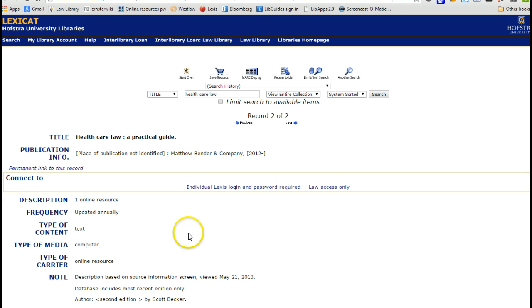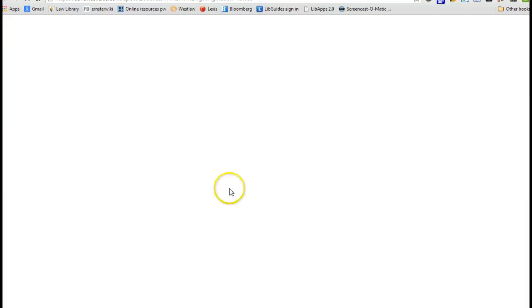What this is telling me is that I need to go to Lexis. The catalog will let you know various treatise titles available on Lexis and Westlaw, so it can be useful for you in that sense even after you've graduated and may no longer be that close to the library so that you can come visit us. But once you've graduated, you would need to have separate access to Lexis, because unfortunately Lexis will not allow us to give access to alumni. So let's go ahead and click on the link.